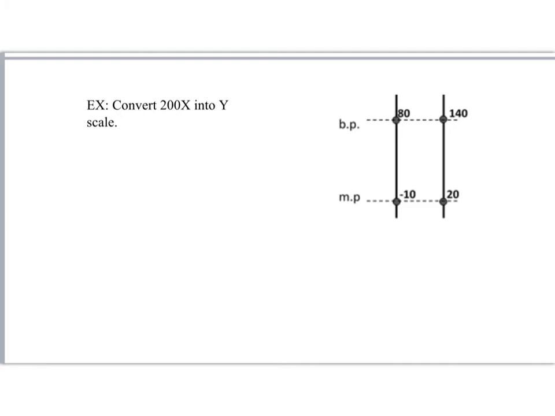Here we have X and Y thermometers. We're going to convert 20 X is equal to how many Y. So you see that the melting point of X is minus 10. So the read value is 20.